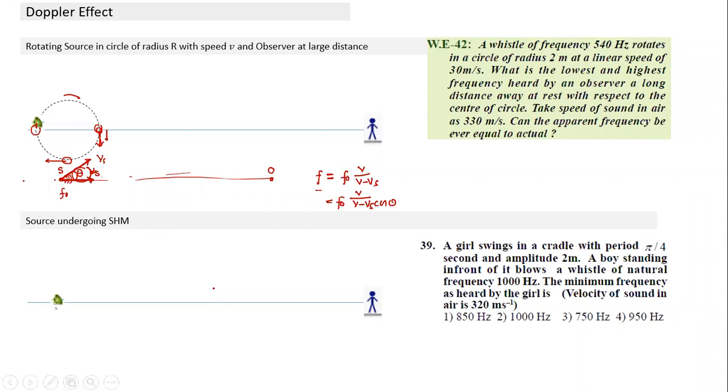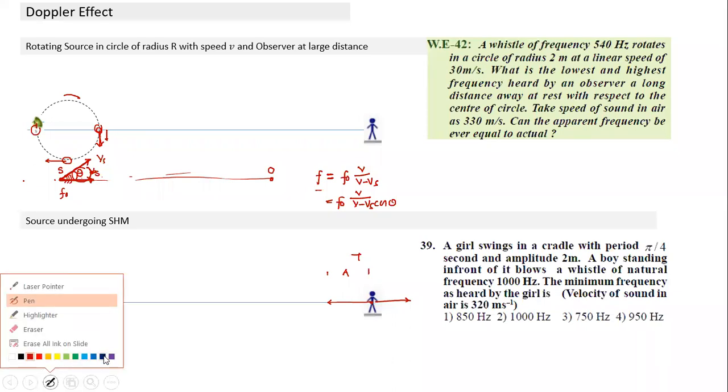So let's apply it in the second case. If I draw the figure here, this observer is undergoing SHM of amplitude A and time period T. So this is the amplitude and the time period is T. In this case, see what is happening: it may have different points of motion, different theta and different velocity.